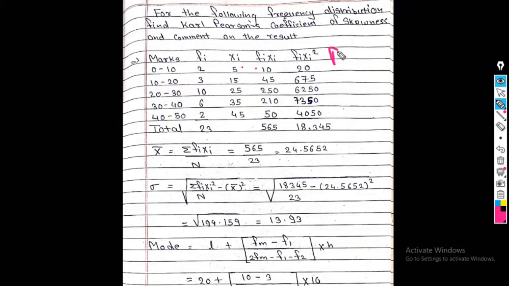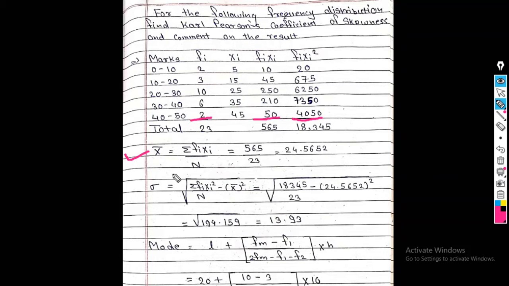It is nothing but fi into xi into xi. That is nothing but fi xi square. So that answer is 26, 75, 6250, 7350, 4050. Now find the total or sum of these values. So the first value, addition of fi is 23, addition of fi xi is 565 and addition of fi xi square is 18,345.